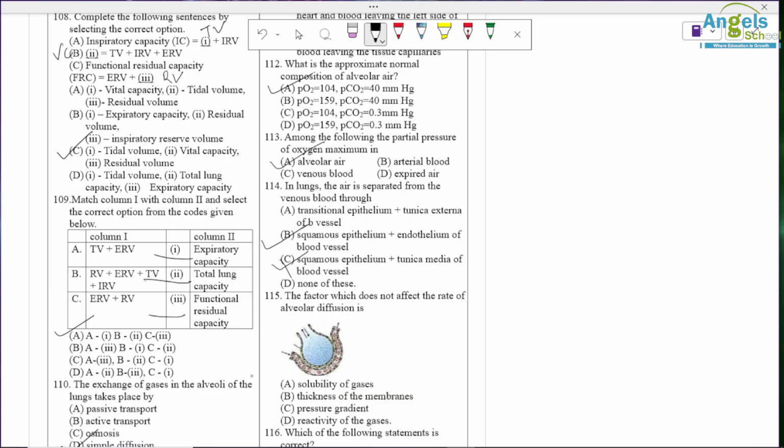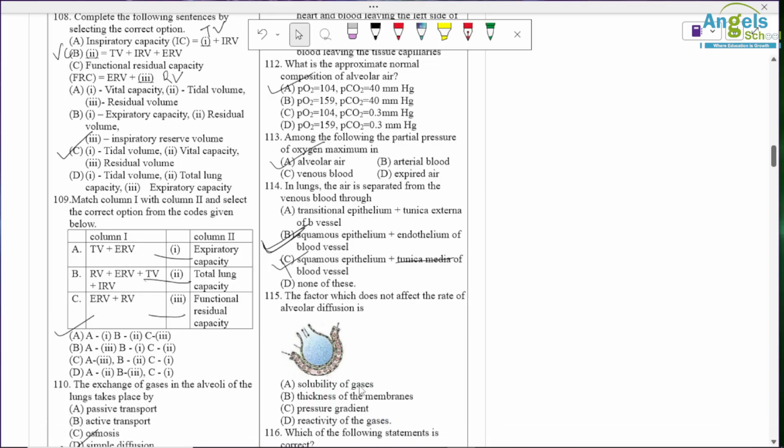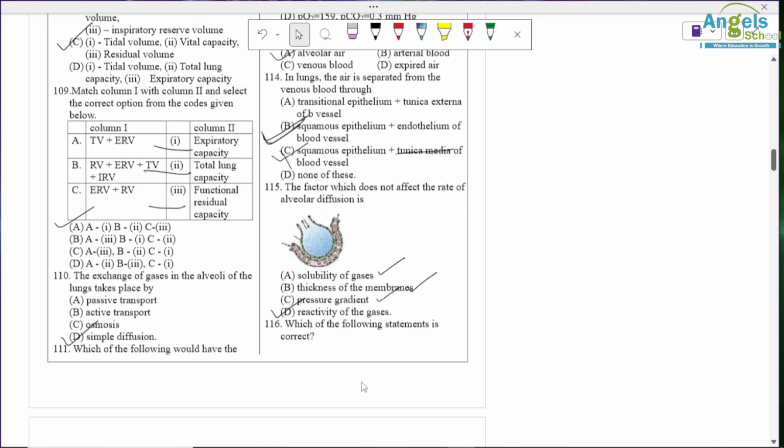Okay, not tunica media. So B is the correct option. The factor which does not affect the rate of alveolar diffusion: solubility of gases is affected, thickness of the membrane is affected, pressure gradient is affected, relative reactivity of gases is not affected. So option D is correct here.